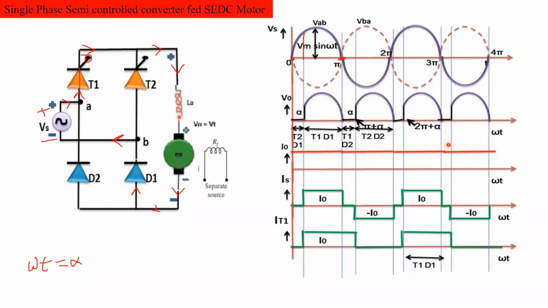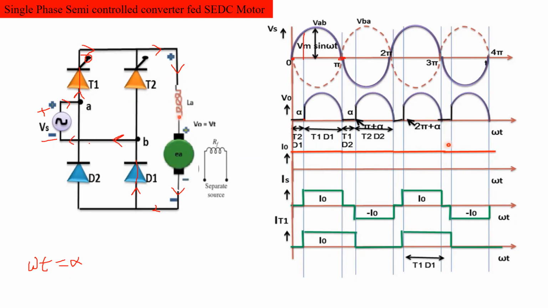Through the D1. Here there is no need to give any firing angle to the diodes, because the diode is directly turned on if it is forward biased. So this current will reach the negative terminal of the supply voltage.